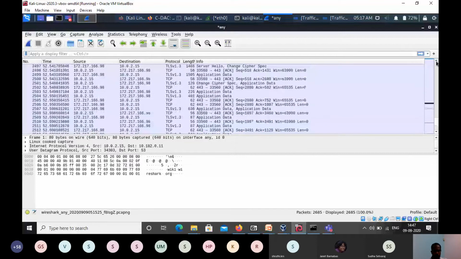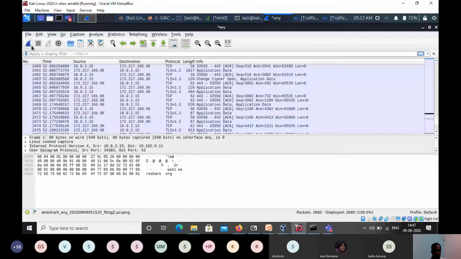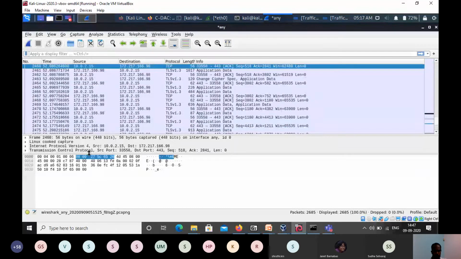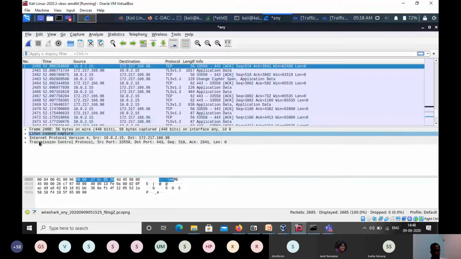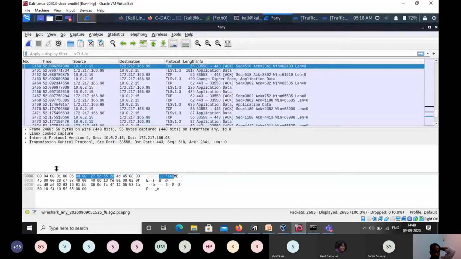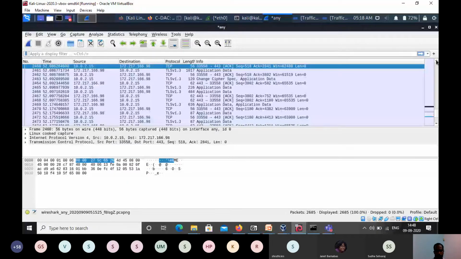In this case you can see here there is a filter option, apply display filter. I'll explain what it is. Then once I select one single line, the details are printed here. We'll explain what this means. You already know, but I'll just explain with the TCP/IP header information, then we'll check whether the traffic is as per the standard of TCP or IP.